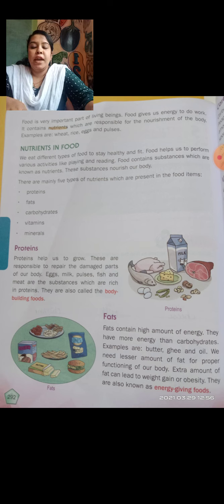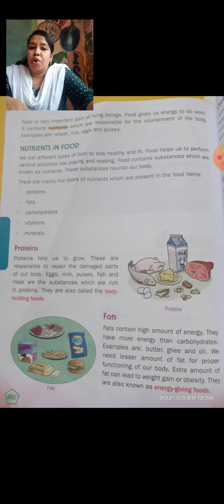We eat different types of food to stay healthy and fit. Food helps us to perform various activities like playing and reading. If we eat food, then we will get energy for playing and doing other activities.